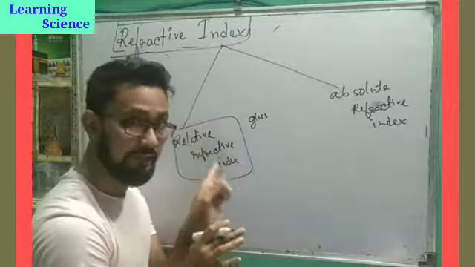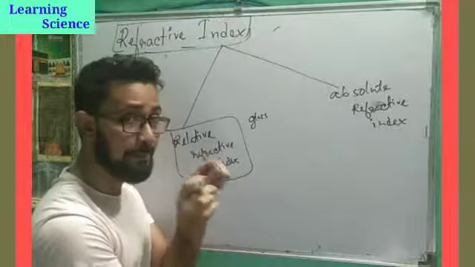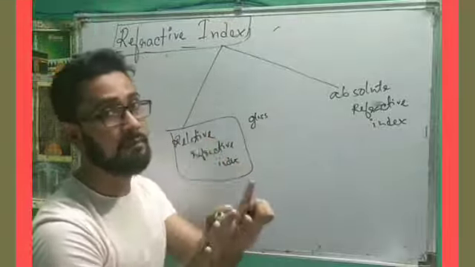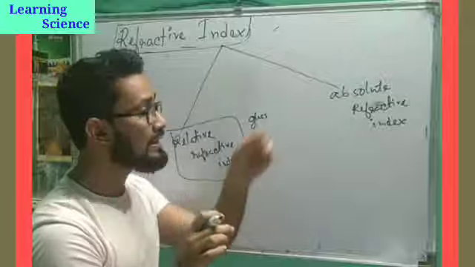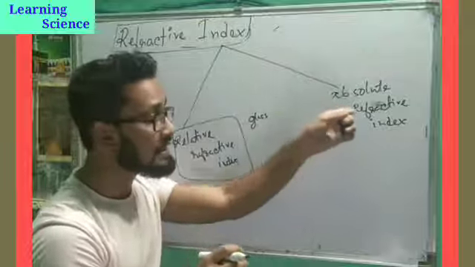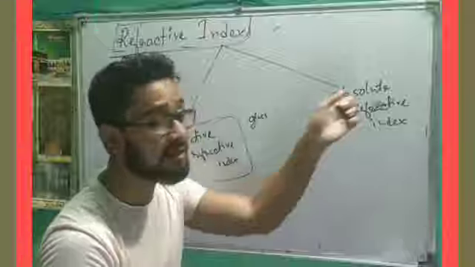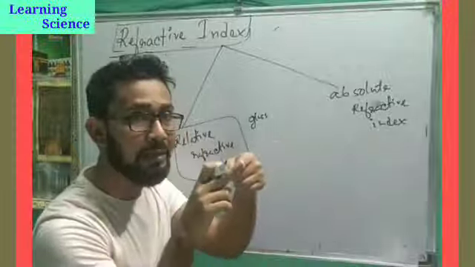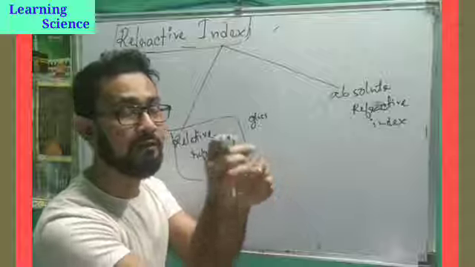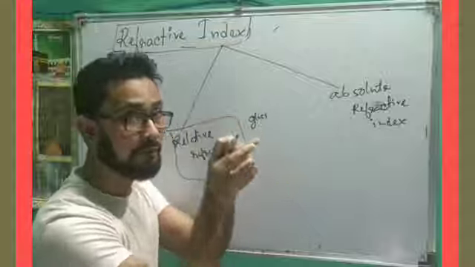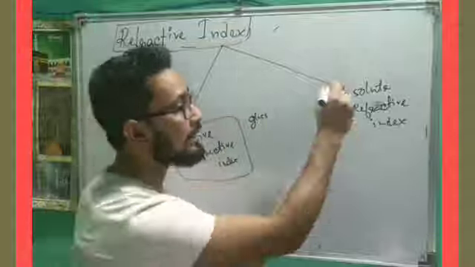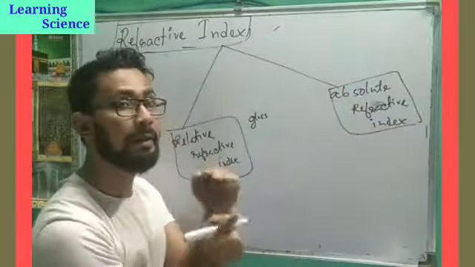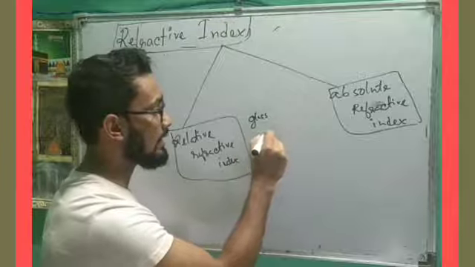In case of absolute, we will compare one medium with the best one, and the best medium is our air. Try to understand this way: in absolute we compare with the best one, and in relative we compare any two, say glass to water.